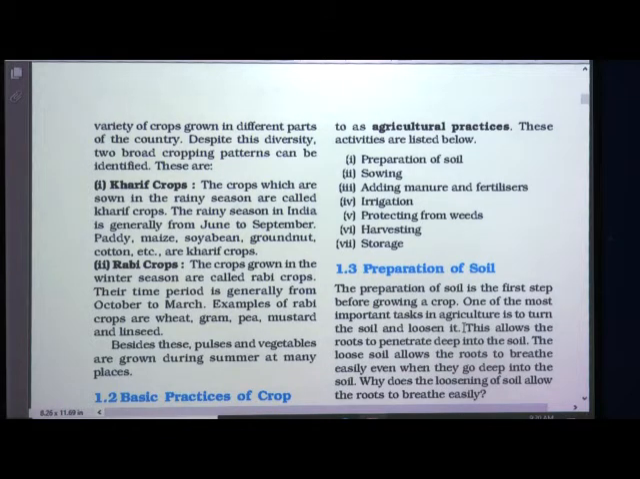If the soil is tight, packed, then there is no air. Roots cannot breathe. There are different worms present in the soil which help in the proper growth of the crops. They cannot survive. The soil should be aerated. There should be presence of air, and that is done during the first agricultural practice, that is preparation of soil. So what happens when the soil is turned and loosened? It allows the roots to penetrate deep into the soil.